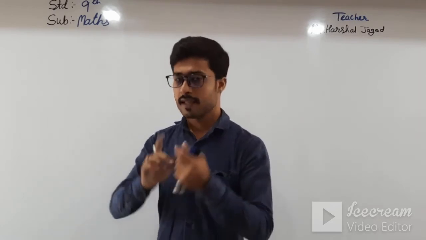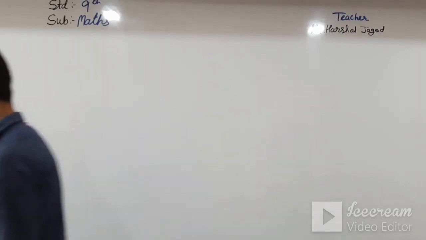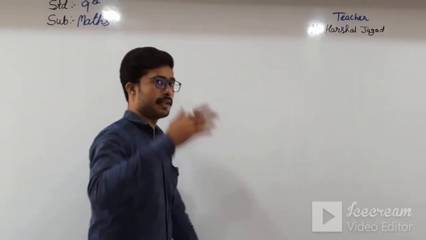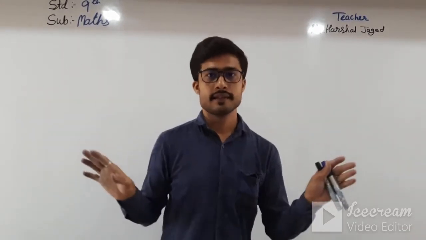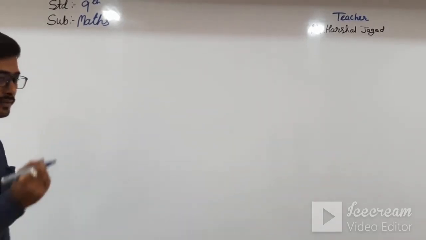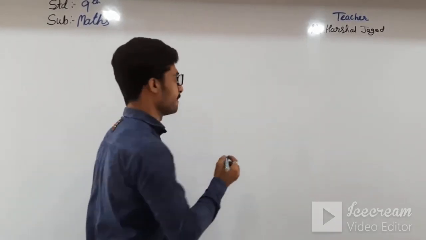So in the very first topic, we will just go through the examples only. Okay, students? If I explain all the topics one by one, the video will never end. So here we are talking about a coin.